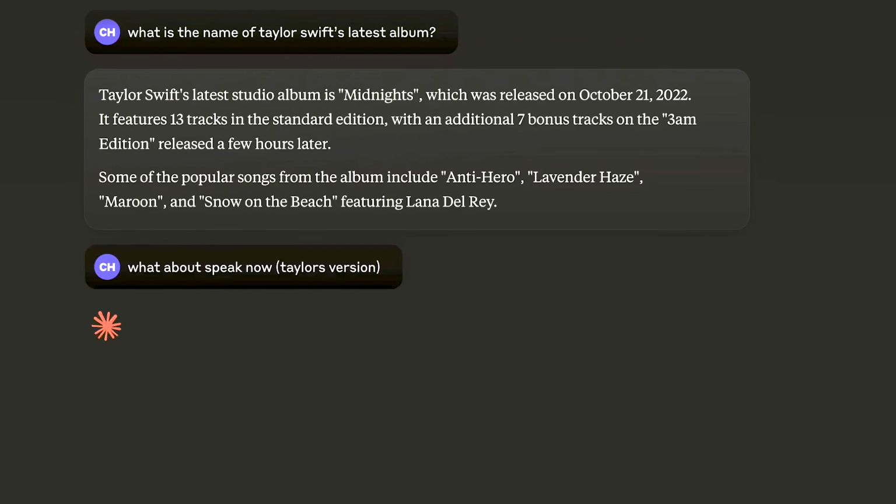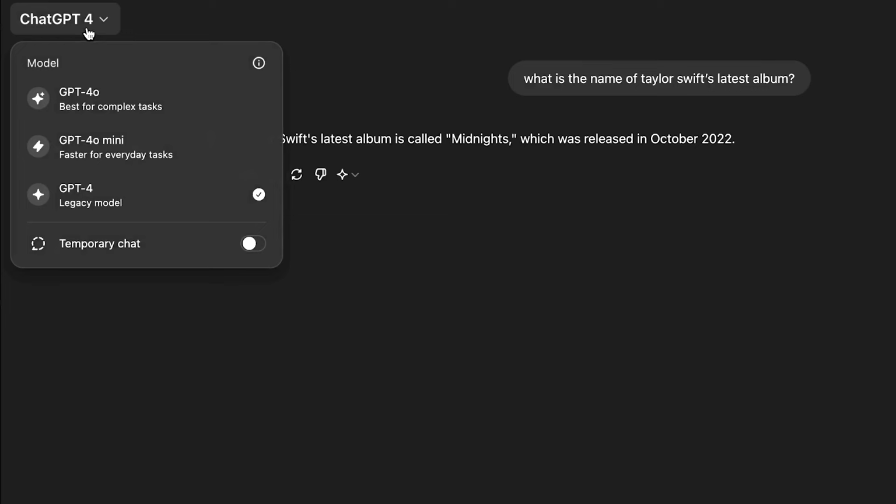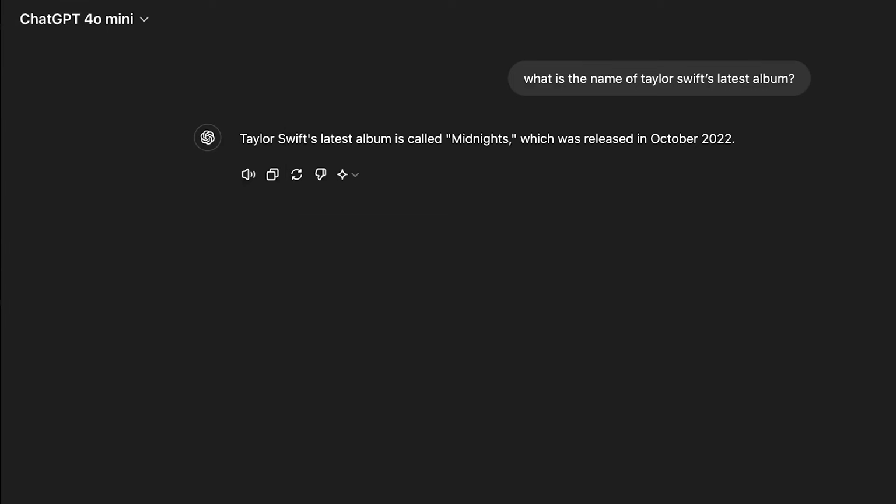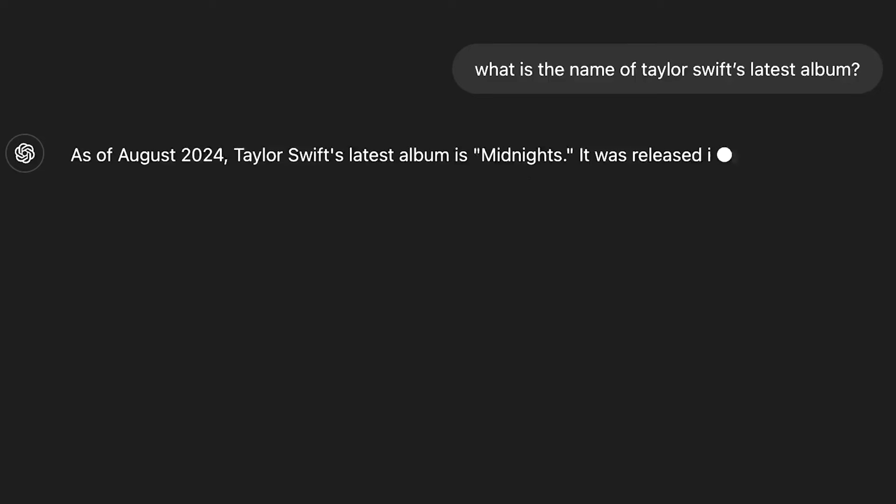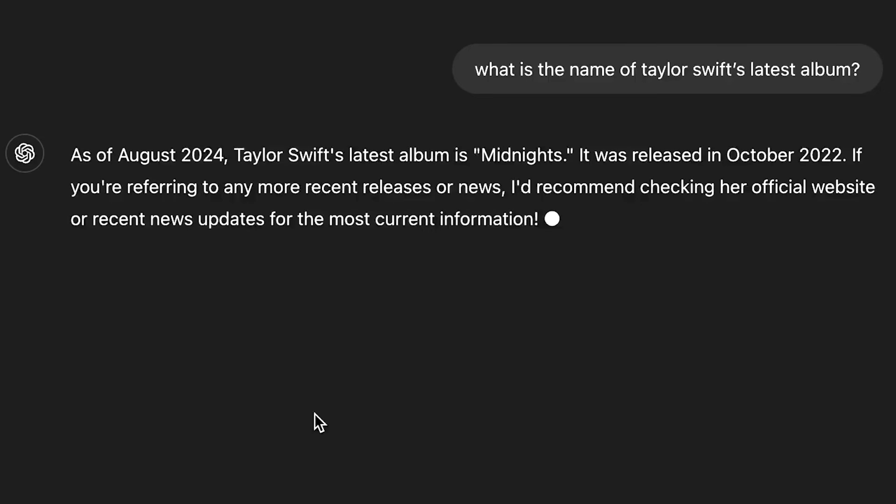So it does have knowledge of this album. You see why this is such a great test? And again, if I come back into ChatGPT for a second and ask GPT-4 Mini the same question, you see it's got itself confused and it said Midnights. It's a very small model.